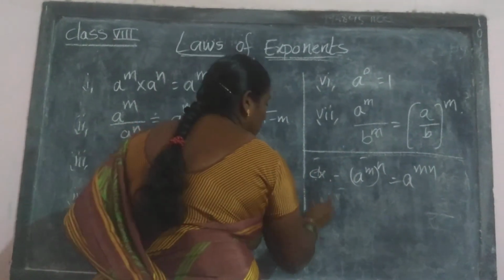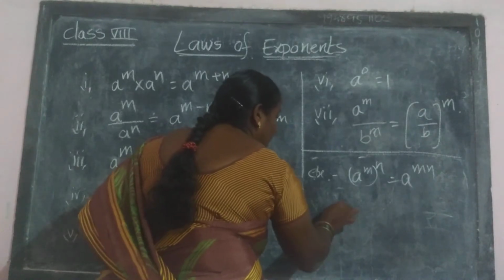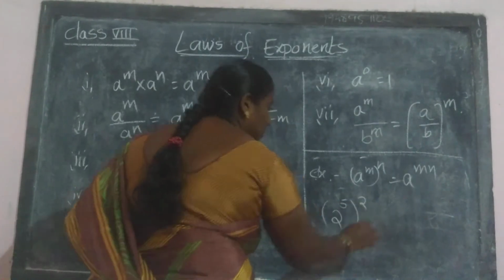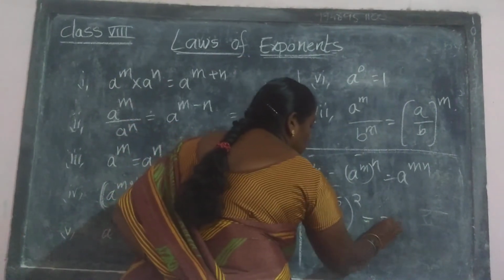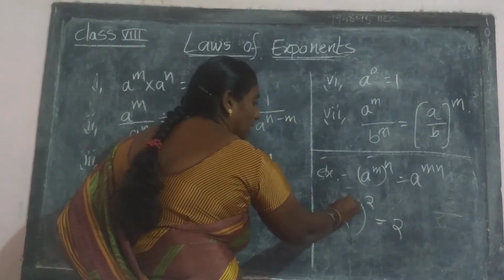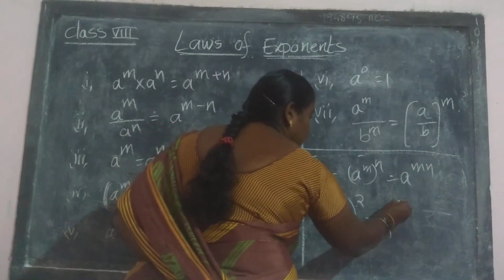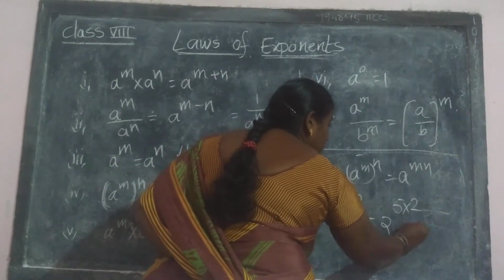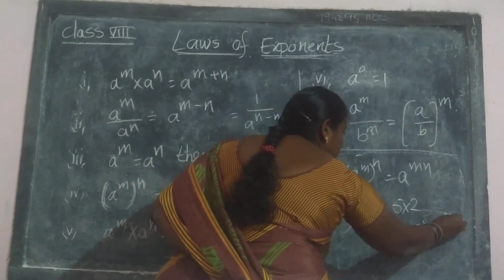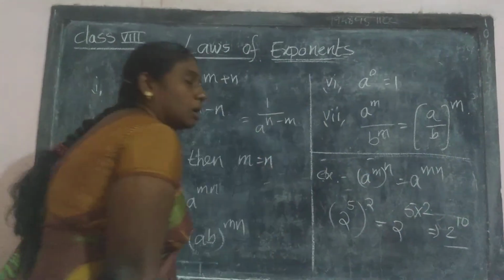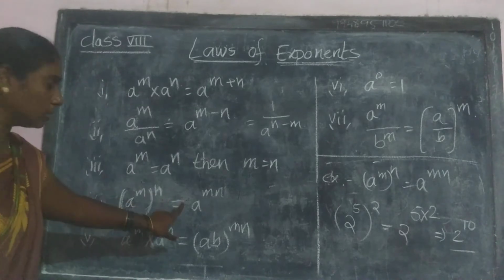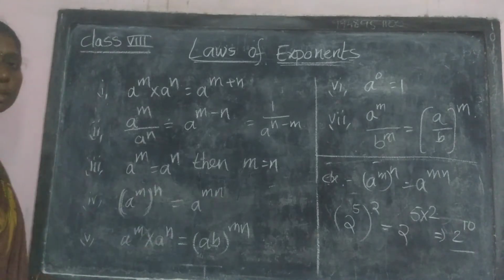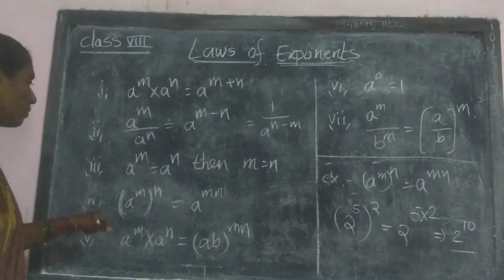Take the example 2 power 5 whole power 2. What is the value here? a means 2. Multiply both exponents, 5 into 2, that is 10, so 2 power 10 is the value. 5 twos are 10. Understood, this is the example for a power m whole power n is equal to a power mn. This is the fourth one.